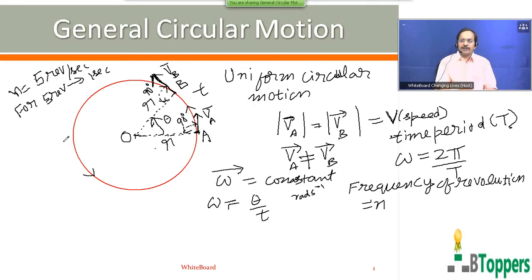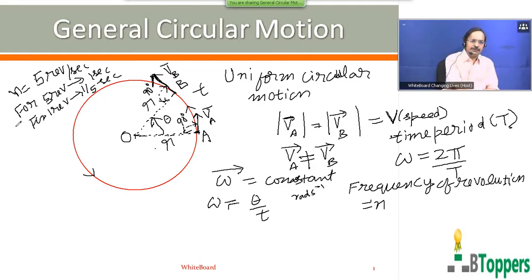When the particle is moving with uniform speed in a circular path, it completes an equal number of revolutions in successive equal intervals of time. So therefore the time taken for each one revolution will be the same. So if the time taken for 5 revolutions is 1 second, the time taken for one revolution will be 1 by 5 seconds. The time taken to complete one revolution is called the time period of revolution.